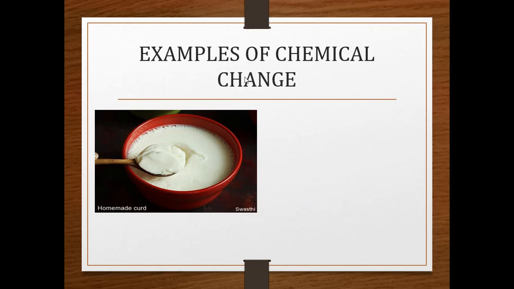Now some more examples we can see here. Formation of curd from milk. We know once milk is converted to curd, we cannot convert it back into milk. So it is an example of chemical change.